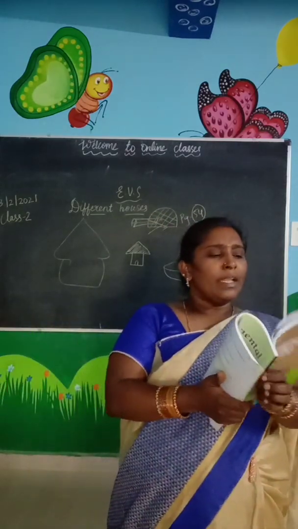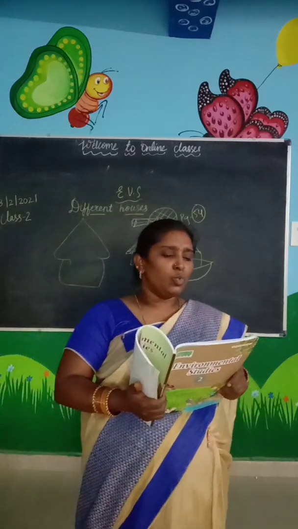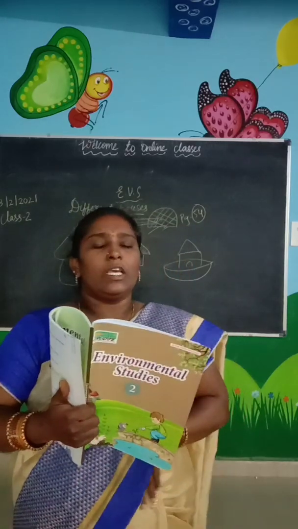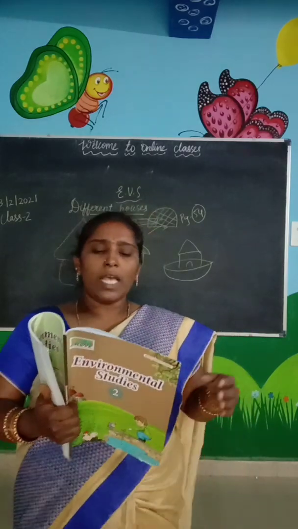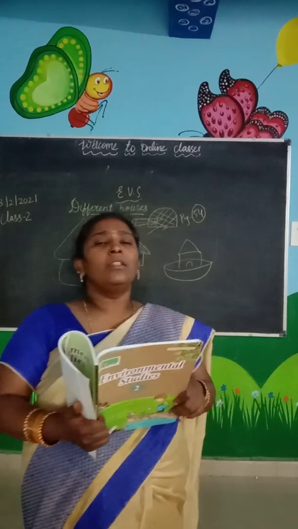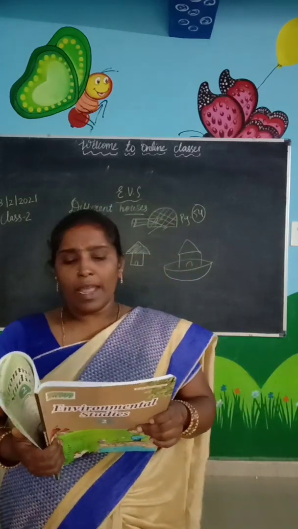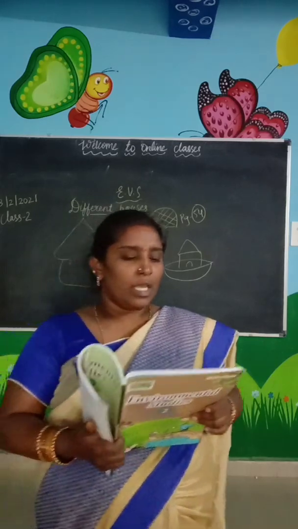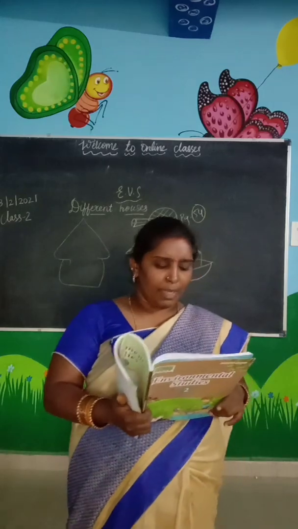Huts are temporary houses. They are made of mud, straw and bamboos. We see huts in villages. So how will the huts be made? They are made of mud, straw like dry grass, and bamboo sticks. In villages only we see the huts mainly.